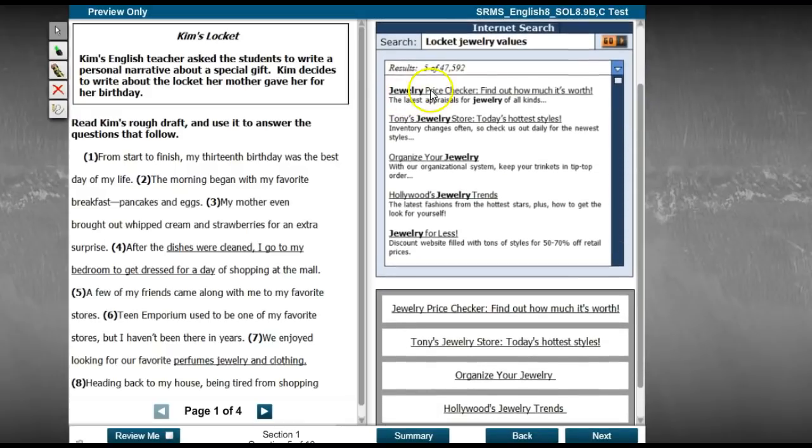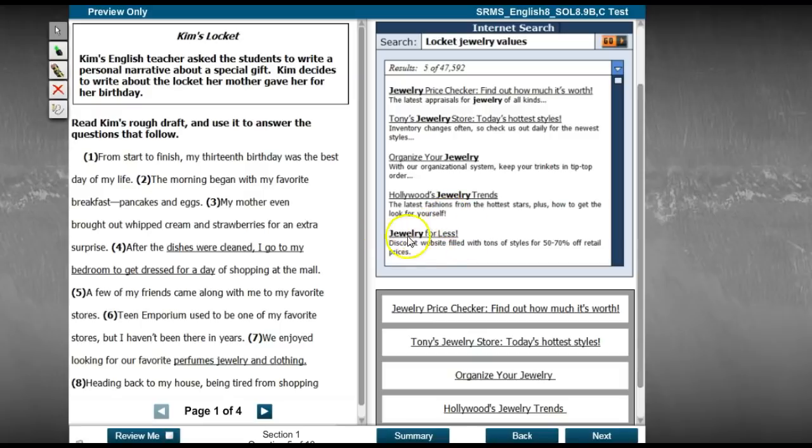So, Jewelry Price Checker, find out how much it's worth, the latest appraisals of jewelry of all kinds. Tony's Jewelry Store, today's hottest sales, inventory changes, so check out the daily newest styles. Organize your jewelry with an organizational system, keep your trinkets in tip-top order. Hollywood's jewelry trends, the latest fashions from the hottest stars, plus how to get the look for yourself.